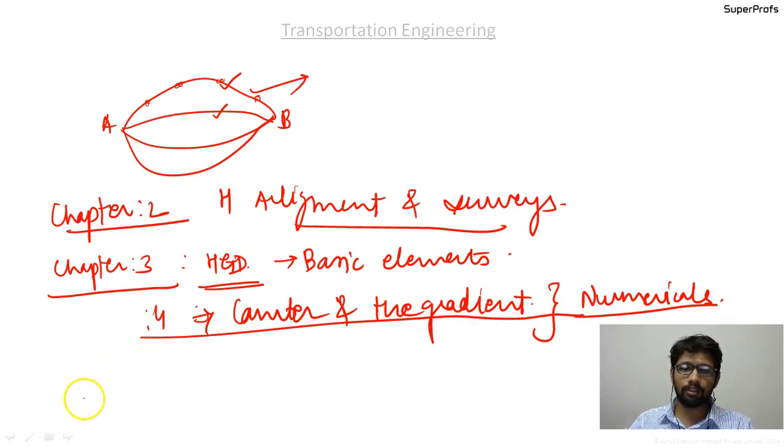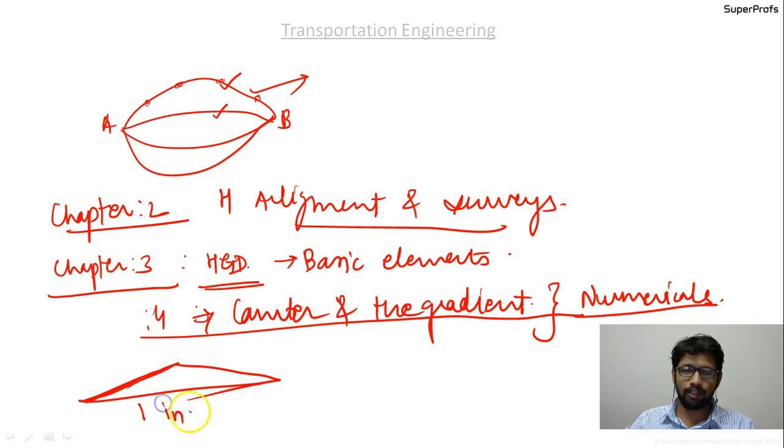Camber or the cross slope. I am drawing the cross section of the road. So this is the cross slope, that is the camber. The formula that we discussed, whenever it is a straight line camber, the first type, is that the slope is given in ratio, that is 1 in n. You should know what n is. If this is 1, the vertical, then it is 1 vertical to n horizontal.